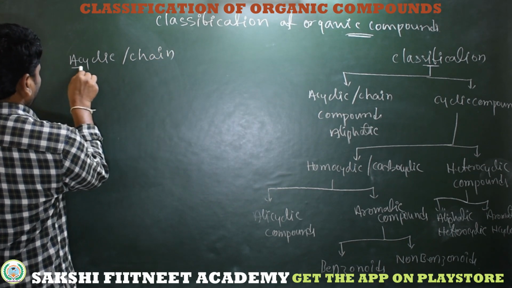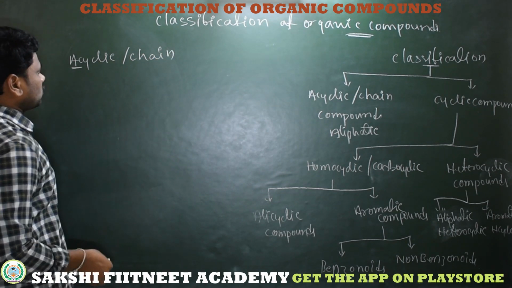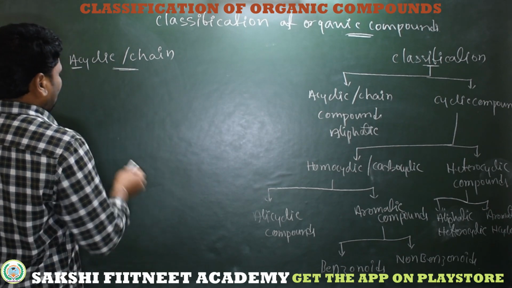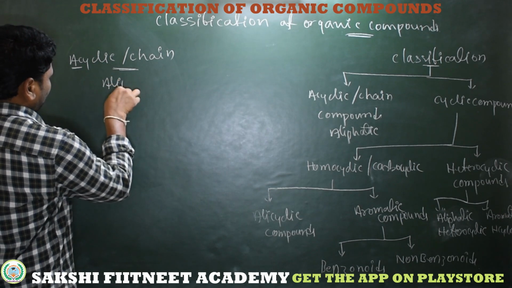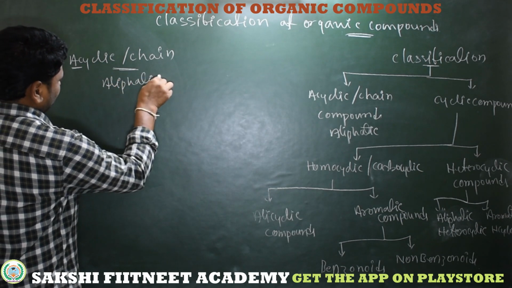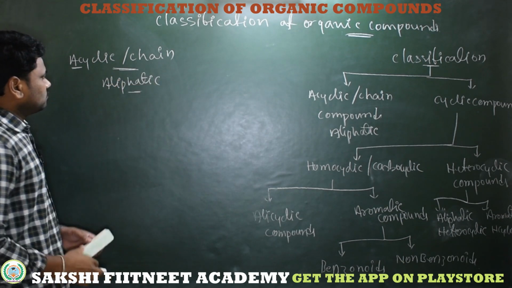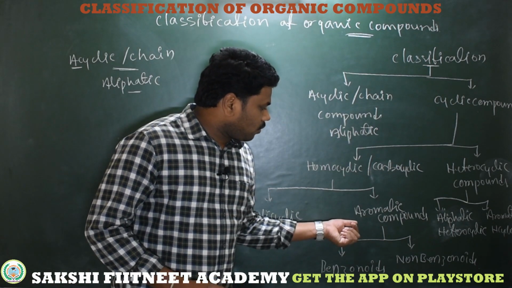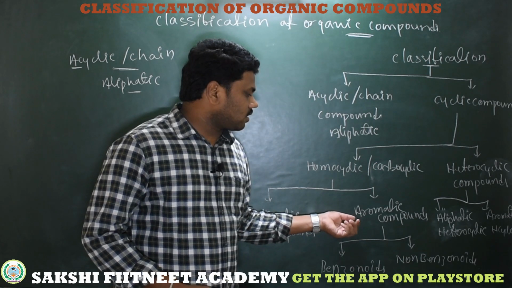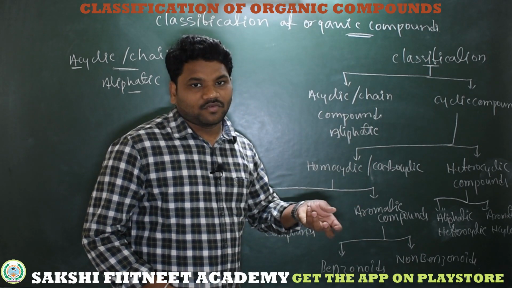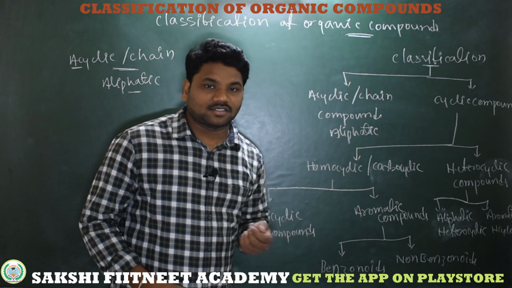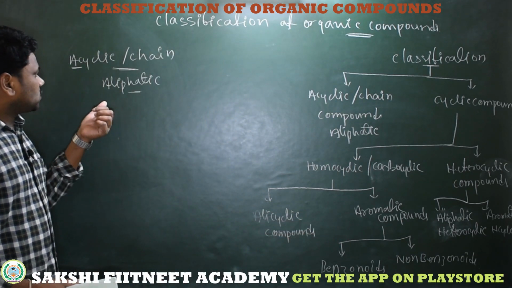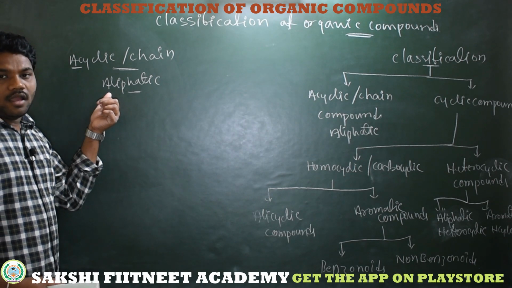Acyclic means not a cyclic compound. Simply these are chains, which are also called aliphatic compounds. What is aliphatic, and what is aromatic? Practically, aromatic compounds give a sooty flame on an ignition test.